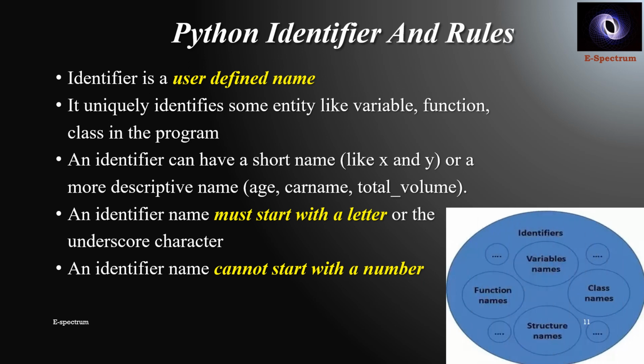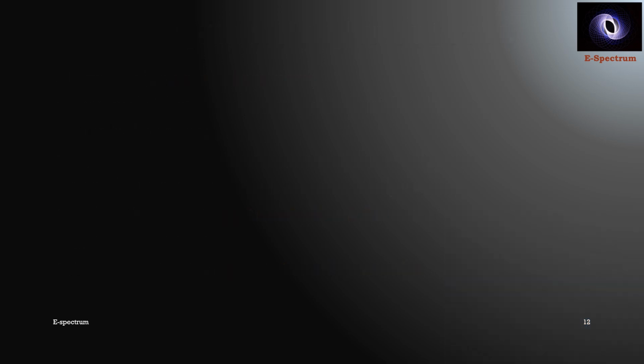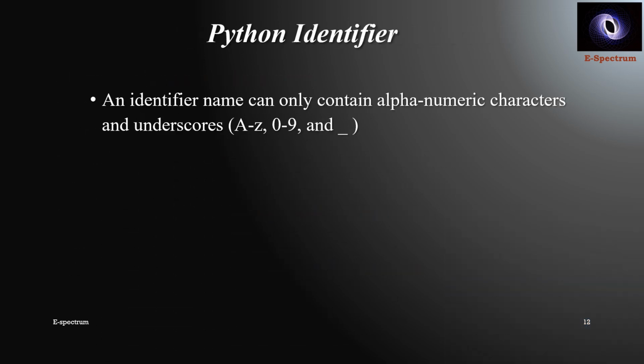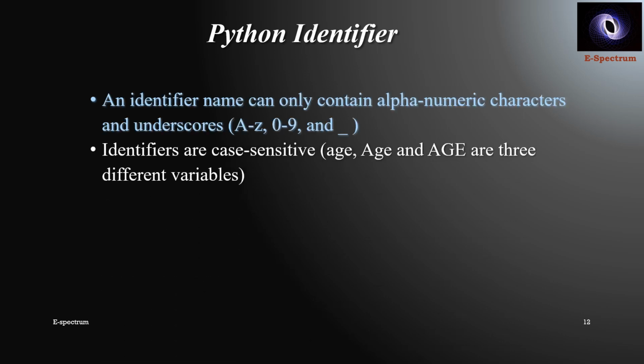So what are the identifiers available in Python? It can be the name of a variable, the name of a class, the name of a function, the name of a structure. Then some more rules of identifiers. An identifier name can only contain alphanumeric characters and underscores. So it can be capital A to capital Z, small a to small z, 0 to 9, and it includes underscore also. Identifiers are case sensitive. It means if I type small age, only A capital, and all capital AGE, these are considered as three different variables in Python.